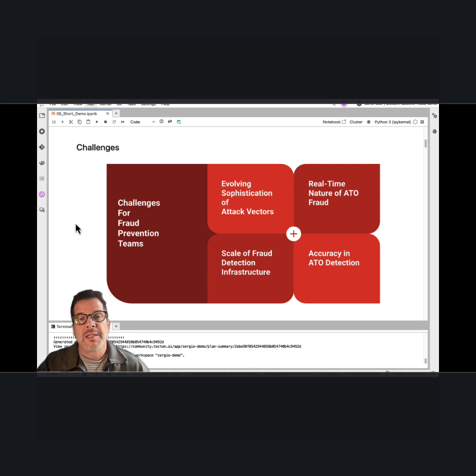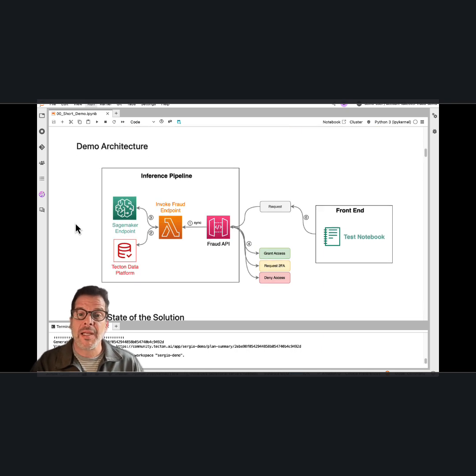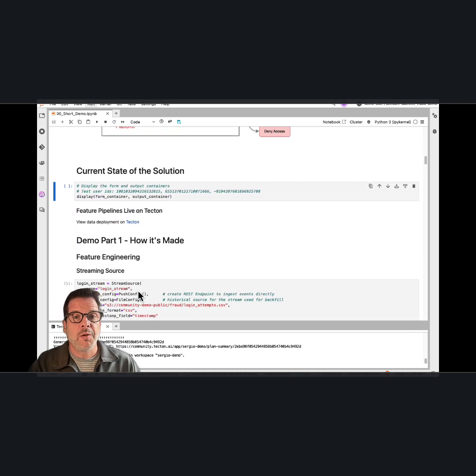I'm going to show you how companies like Coinbase and Plaid have successfully addressed these challenges by transforming their feature development workflow and infrastructure management using Tecton. This solution integrates SageMaker with Tecton to provide a low-latency ATO detection mechanism that scales up to 100,000 requests per second. With each request, Tecton serves the feature vector, and SageMaker runs inference to calculate ATO risk.